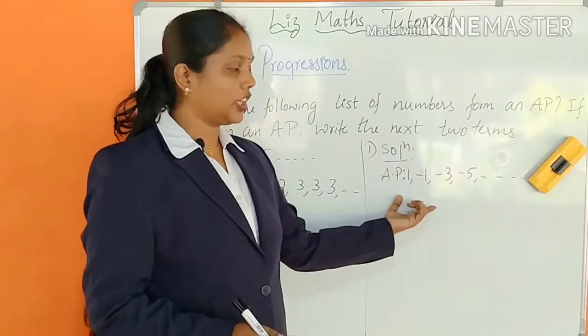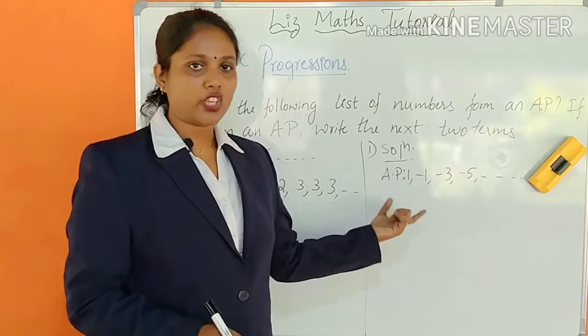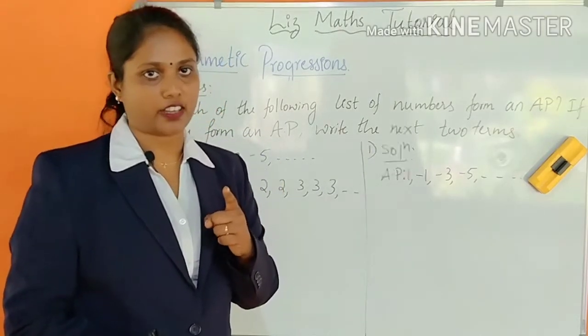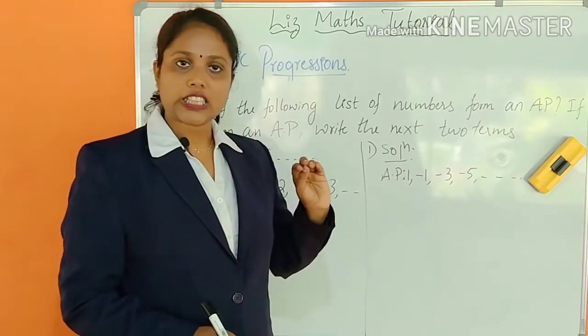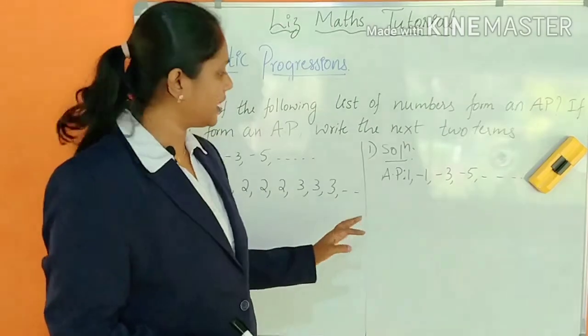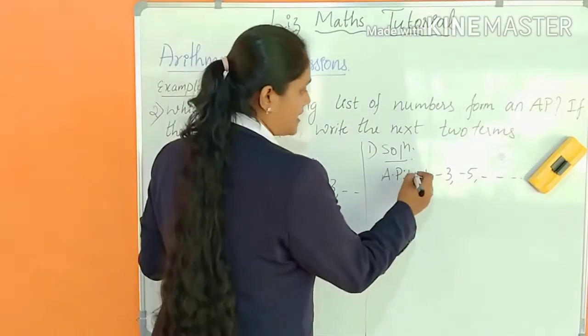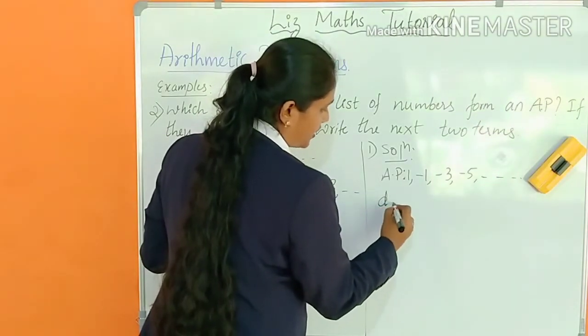You have to find out whether it is an AP. The difference should be the same, only then can you say it is an arithmetic progression. So first you have to find the difference.